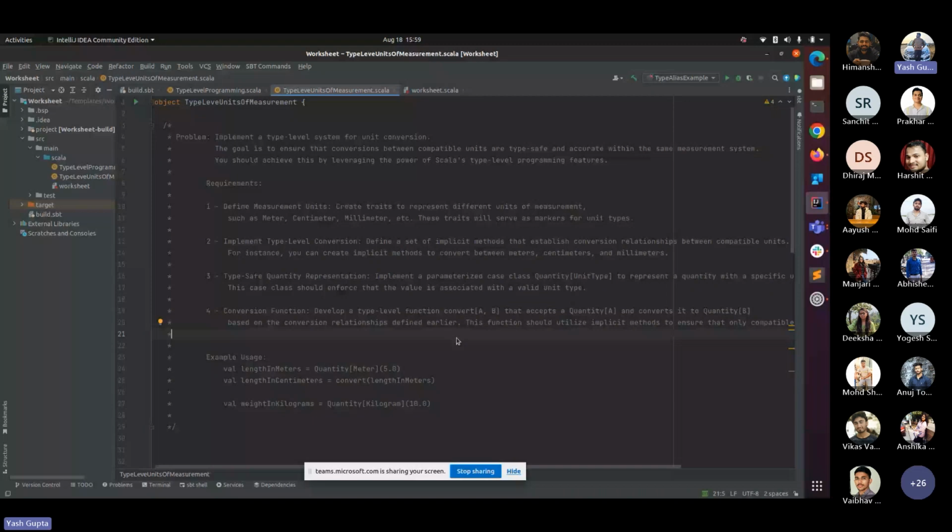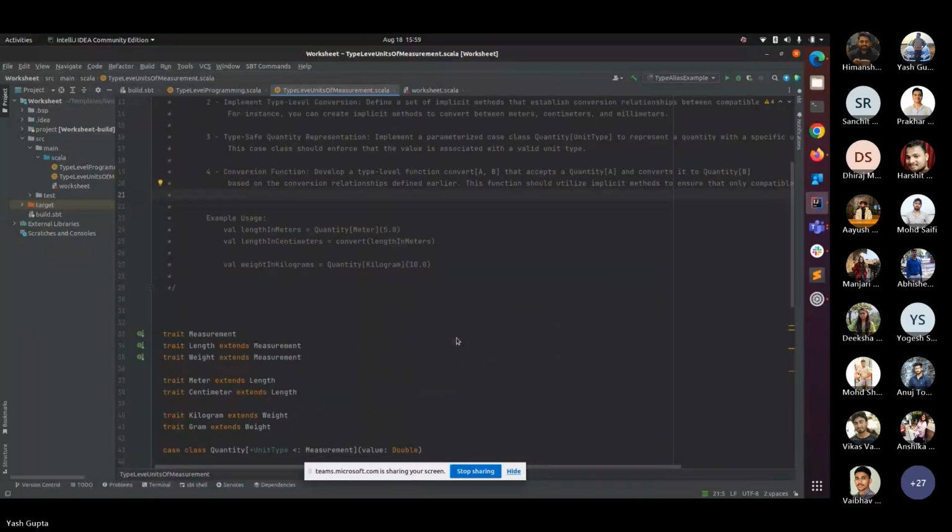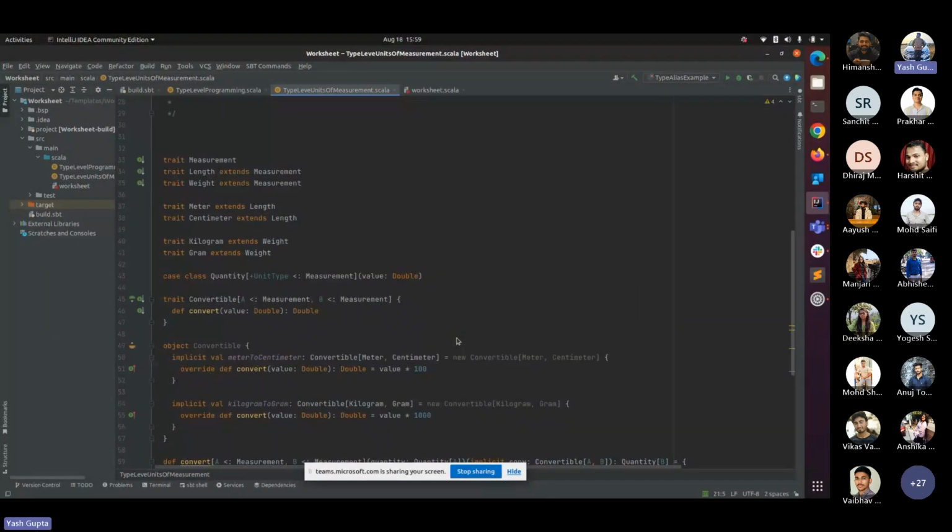So let's go to the code. As you can see, here I have a measurement trait that will be used as a parent trait. It will be the supertype for every trait, right? Now this trait is extended by length and weight.